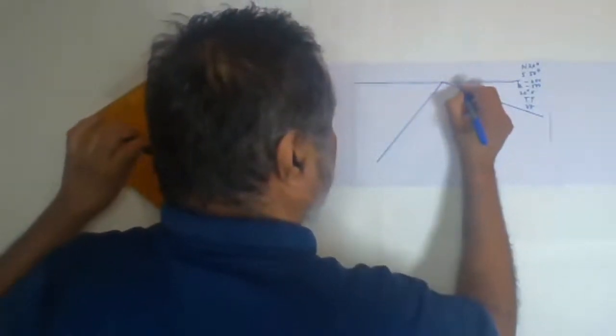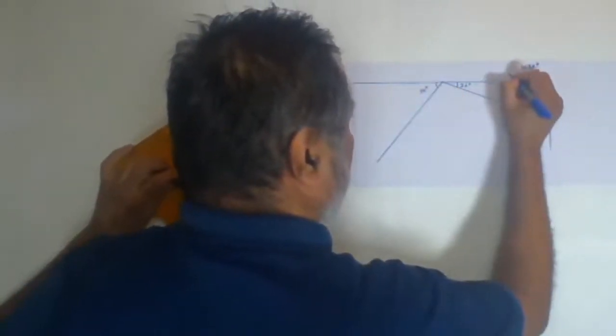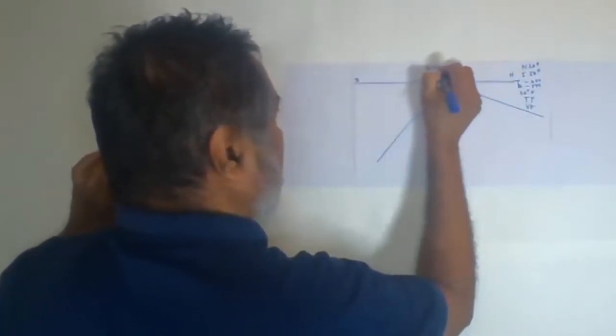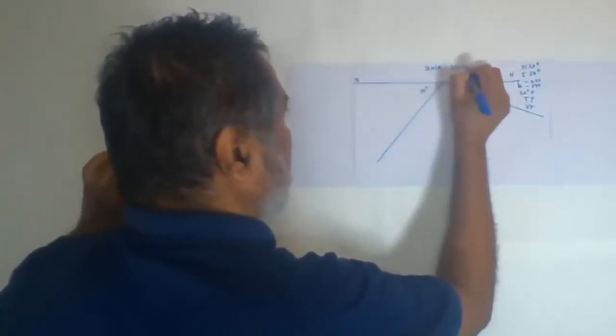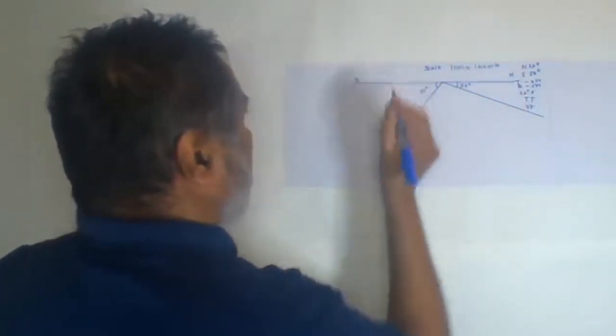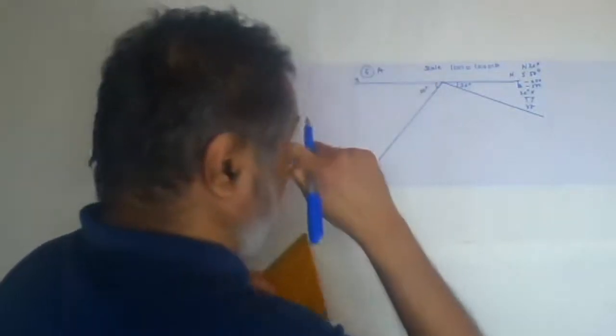Yes, here we have 20 degree, here we have 50 degree. So this is your north and this is the south. Scale again 1 centimeter is equal to 100 meters. And this is the problem number 6 we are solving from type A.